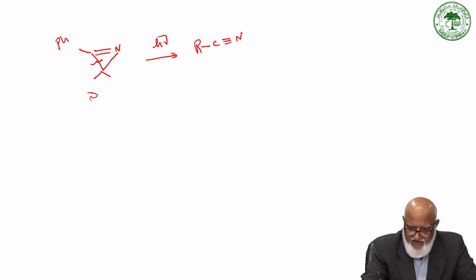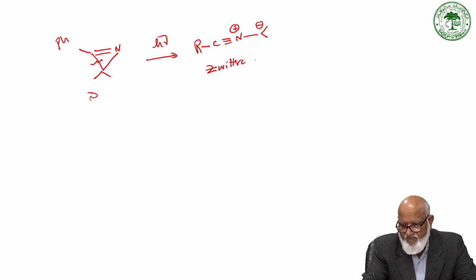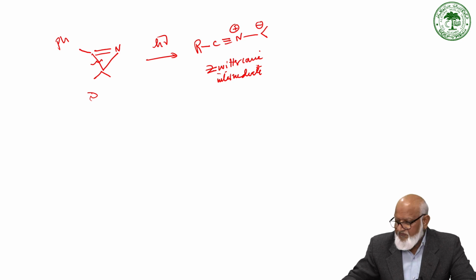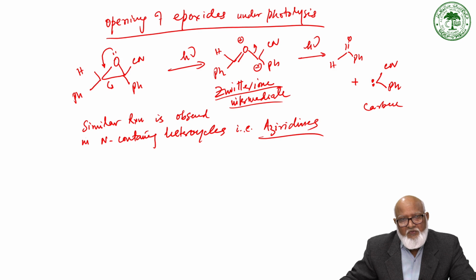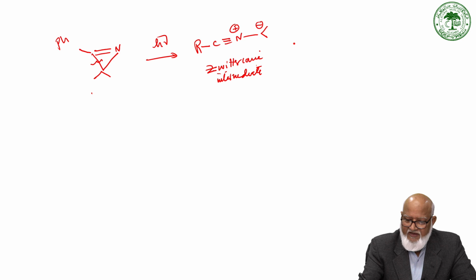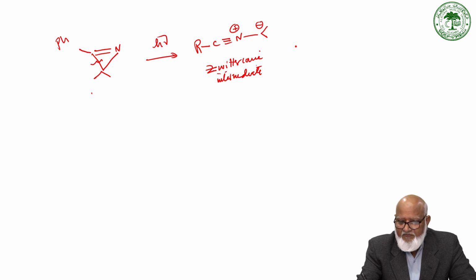C triple bond N minus, and then you have a positive. So this zwitterionic intermediate is similar to the zwitterionic intermediate formed in the case of nitrogen containing heterocycles like aziridine, as we have seen in the opening of the epoxide. So here also aziridine opens up to give a zwitterionic intermediate, and this has been reported to add in a 3+2 fashion.